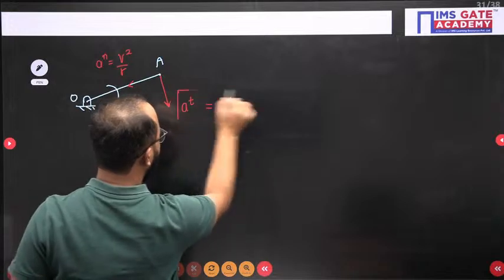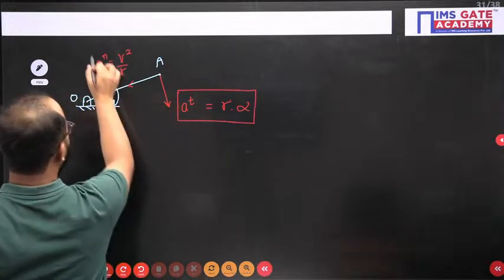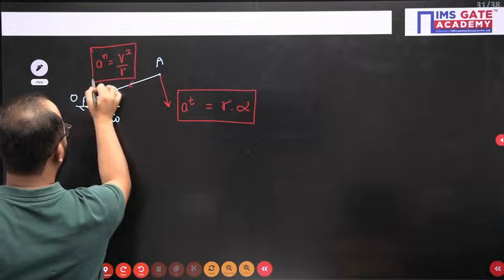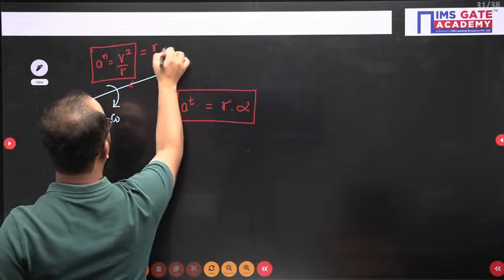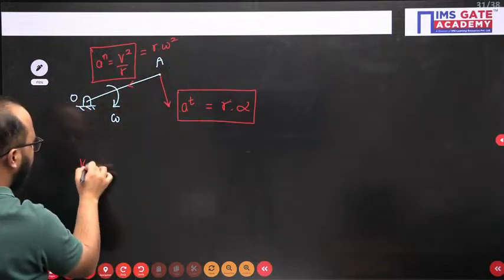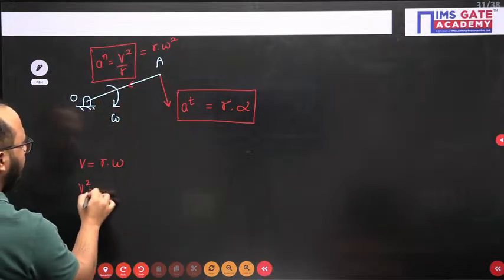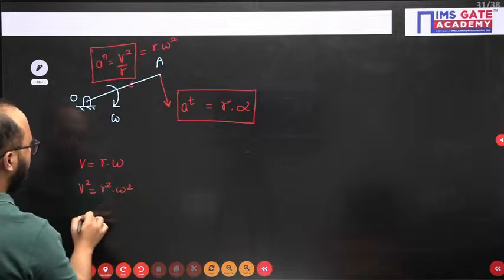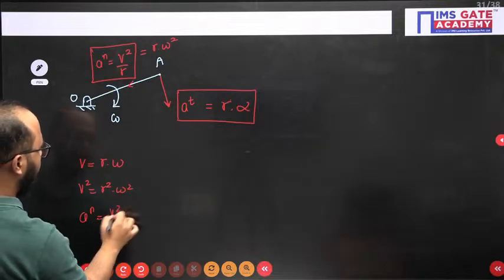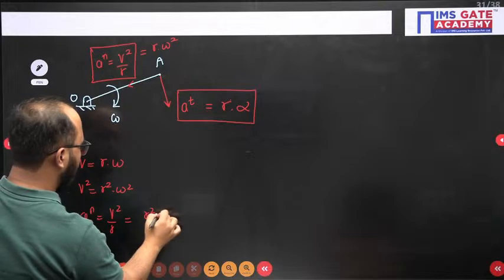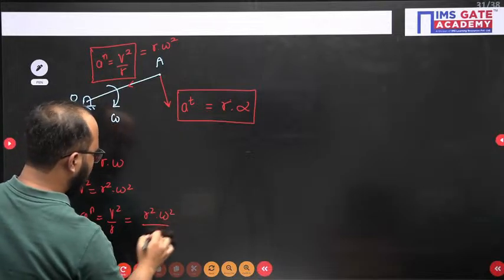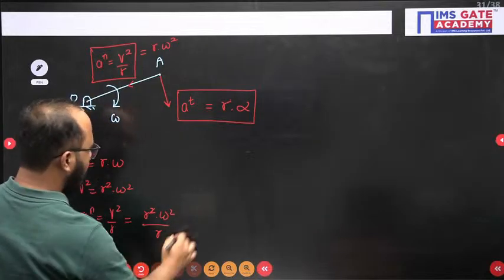So this is the tangential acceleration, r alpha, and this is v square by r, or we can write it as r omega square, because v equals r omega, right?